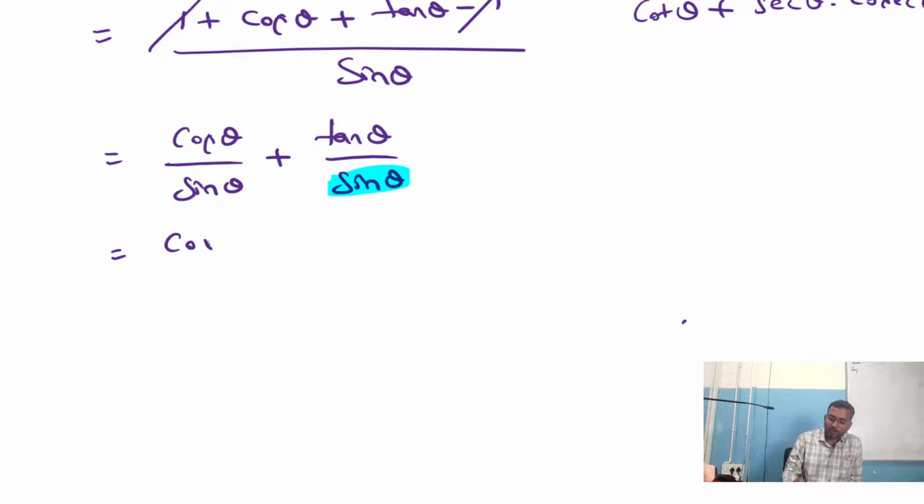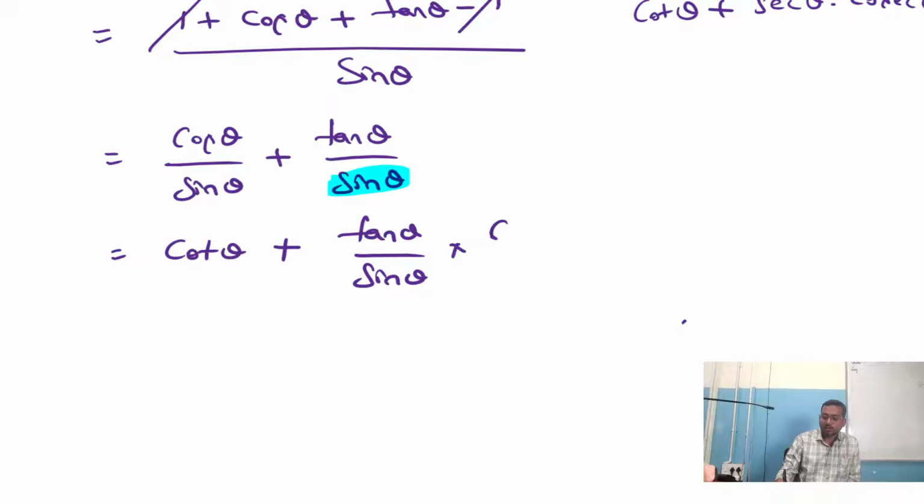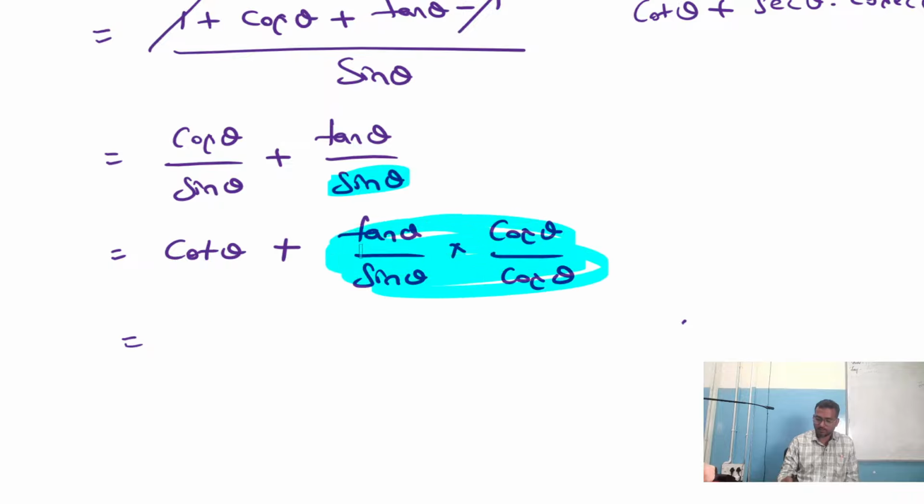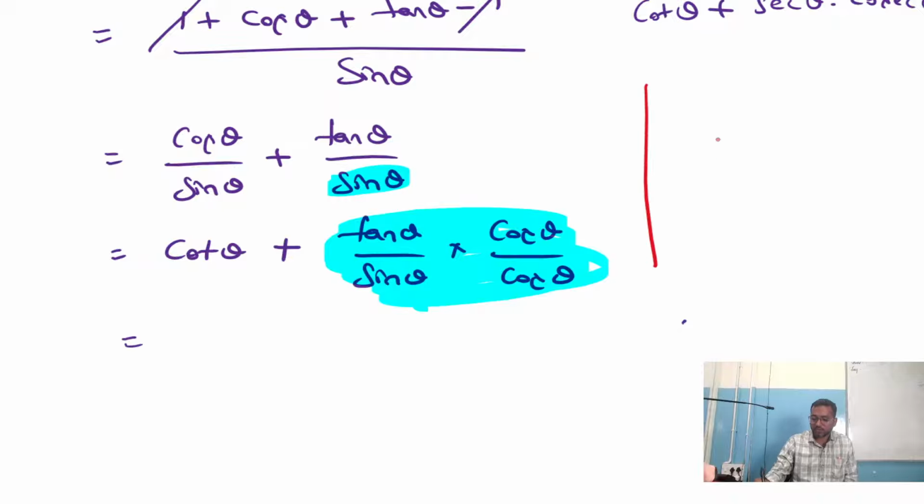Let's see once again: cos theta by sin theta is cot theta, plus tan theta into sin theta. Shall we multiply and divide by cos theta, only for this term, tan theta by sin theta? Let me have a check. Then what happens? Only this part, which I am highlighting. Let me take this part separately and check.